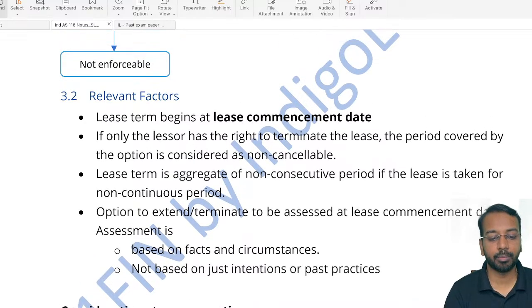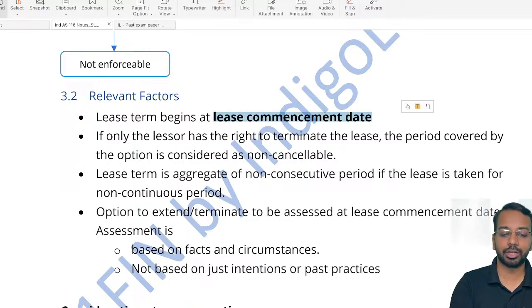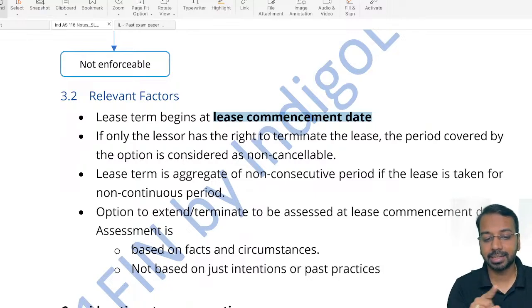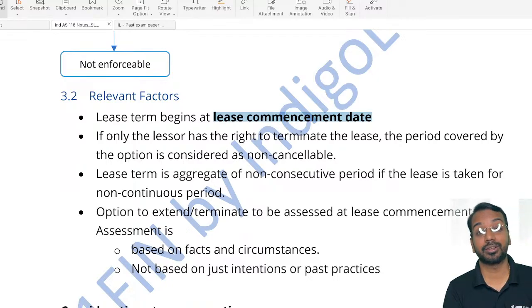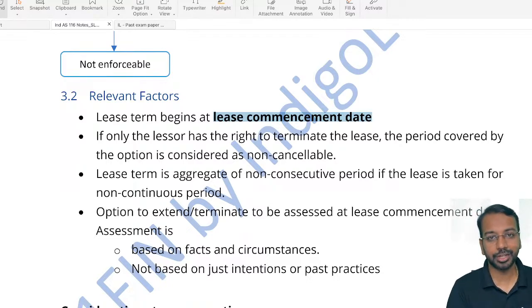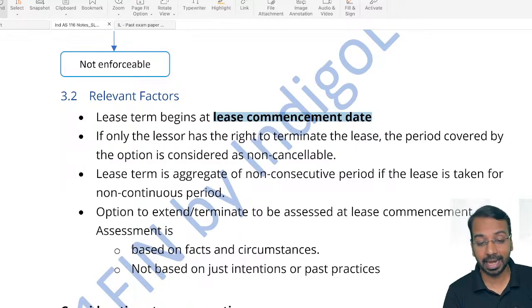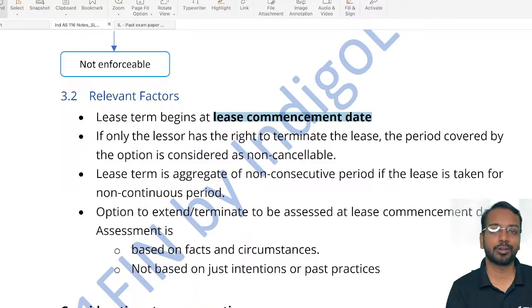Now, lease term always begins at the lease commencement date, and it extends till the end of the non-cancelable period. Then, if only the lessor has the right to terminate the lease, the period covered by the option is considered as non-cancelable. Here, the lessor has the right to terminate, the lessee does not, so the lessee has the obligation to continue to use that asset. In that case, the lessee will consider it to be a non-cancelable period, and even the lessor will consider it to be a non-cancelable period.